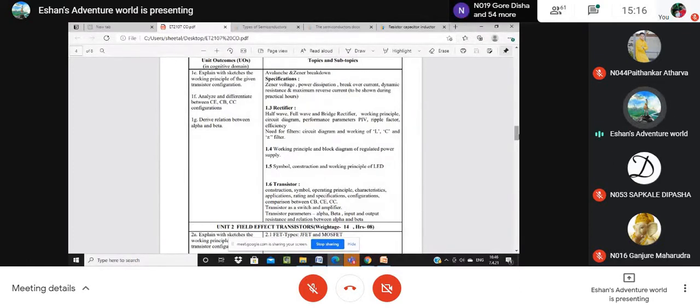Okay, and the next part is the regulated power supply and the LED. Regulated power supply is nothing but an electronic circuit. It is an assembly of different electronic components. We have to assemble them together and check how it works. What basic principle is used to make this circuit work, we have to study in this bit.